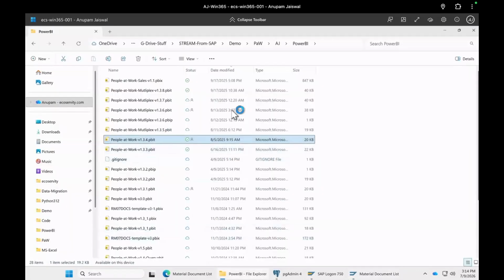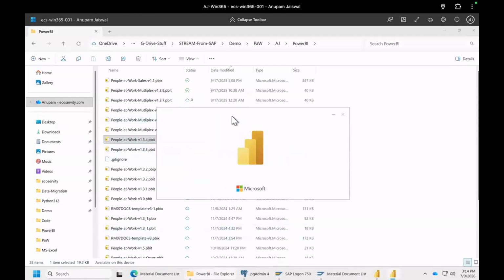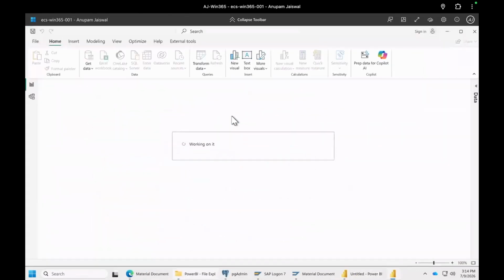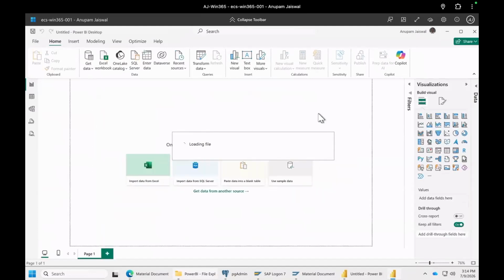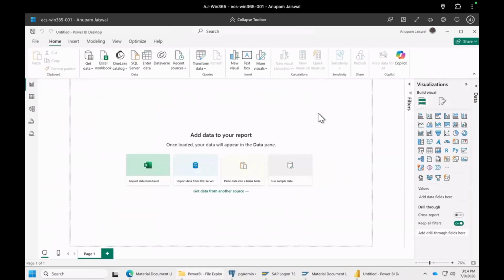So we'll start with the template. That's your regular Power BI template for People at Work, which we have been using so far. It's basically the same. And what we are going to walk through is how to get the SAP and non-SAP data together. All right.